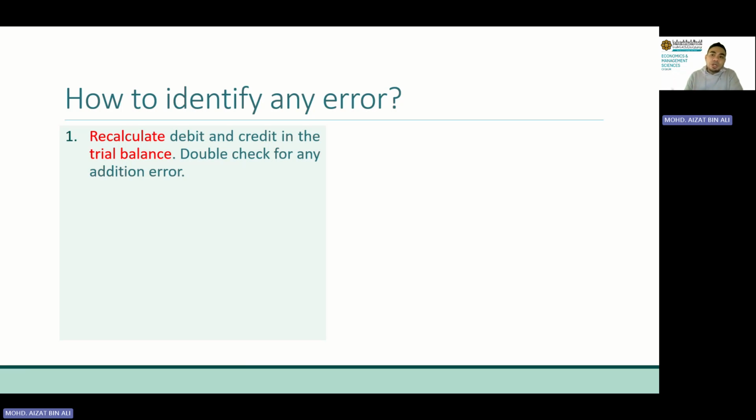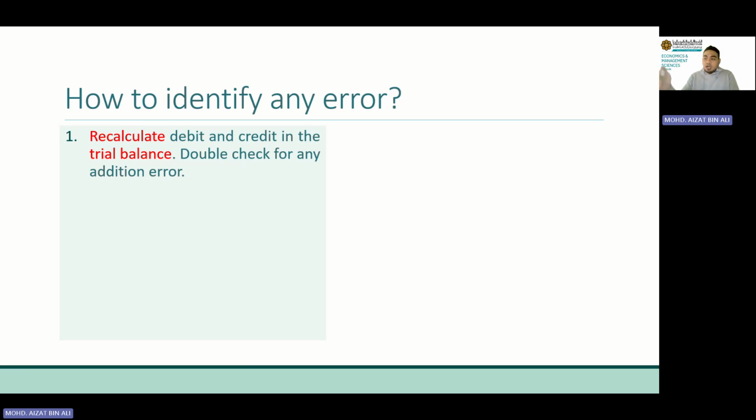So before you do anything else, we need to recalculate. Take your calculators and recalculate everything. When you calculated the first time, maybe you mispressed some button. If so, recalculating everything could give us the correct balance.